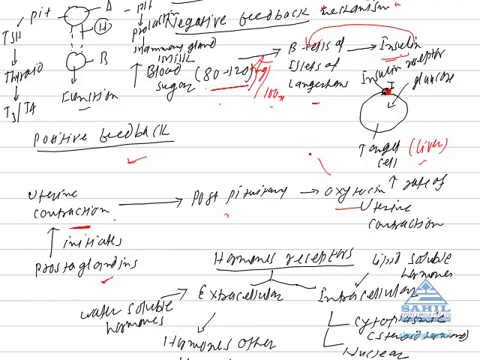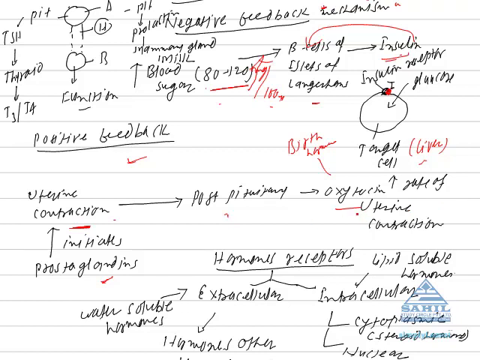Oxytocin hormone is also called the birth hormone. Its function is to increase the rate of uterine contraction, not to initiate it. It is initiated by prostaglandin. But further the rate of uterine contraction is increased by oxytocin hormone. In response to oxytocin hormone, uterine contraction increases, and ultimately the fetus, which is attached to the wall of the uterus, gets detached and is expelled from the uterus.